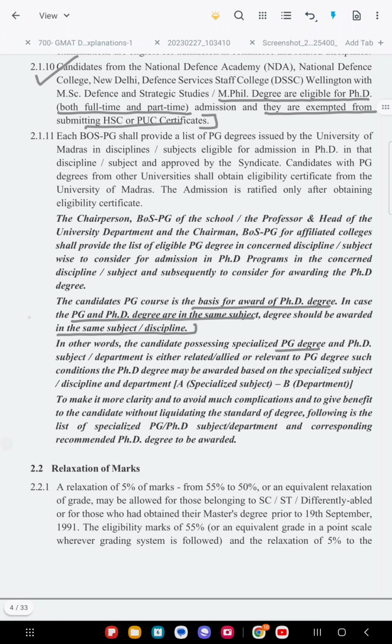Here there is an important piece of information for us: the PG course is mandatory, or the PG course is the basis for the award of the PhD degree, which means your PG course and PhD course should be the same. That is, if you did PG in psychology, your PhD should be in psychology only. It should be the same subject or same discipline. You have to be very, very clear about that.